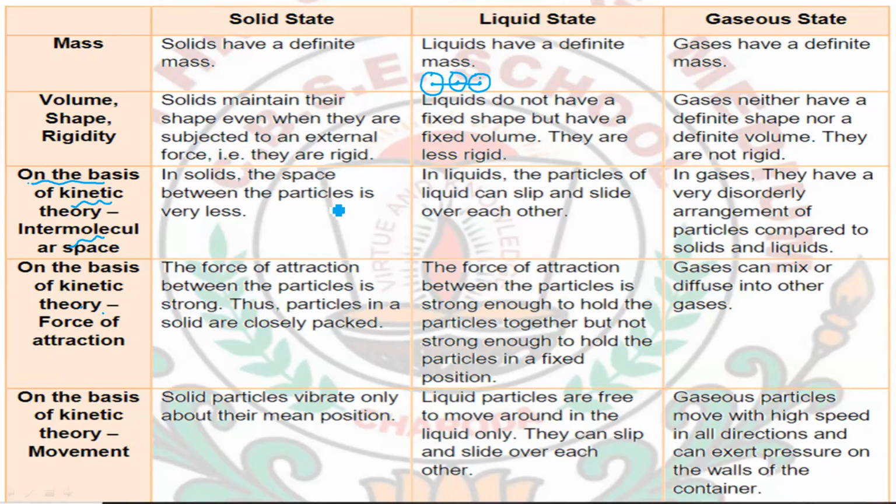Now, in solids, this space is very less because the particles are closely packed and very near to each other.